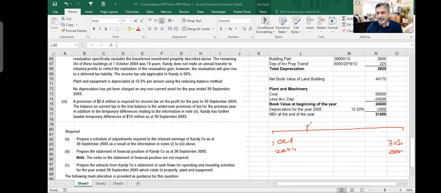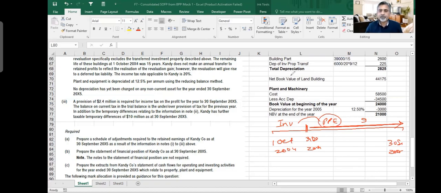So here on 31st of December 2004, it was investment property, and you transfer it to now PPE. So when it becomes PPE, I calculated depreciation for this period, which is 9 months. And now it is no more investment property. It is also PPE now.